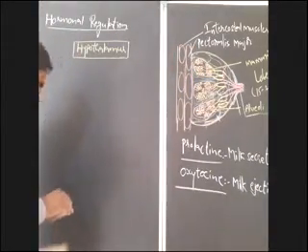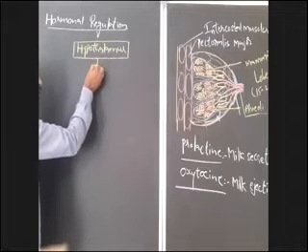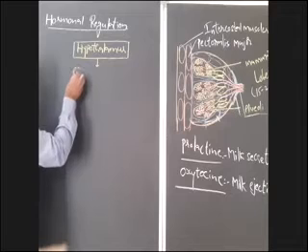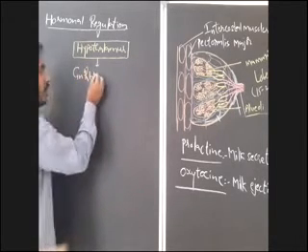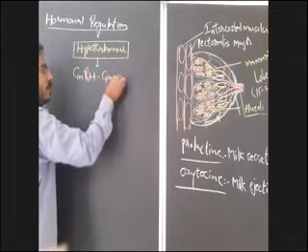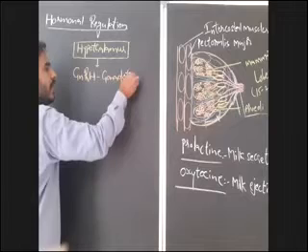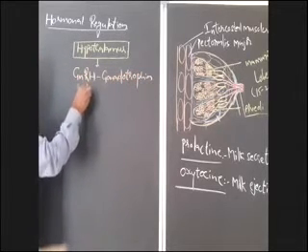So, what hormone is secreted by the hypothalamus here? The hypothalamus secretes GnRH, meaning gonadotropin releasing hormone.